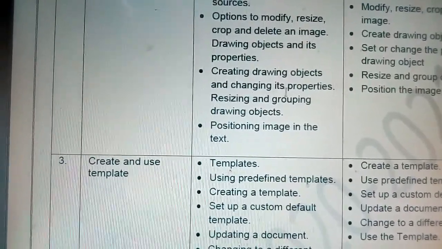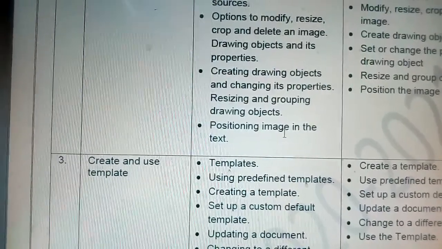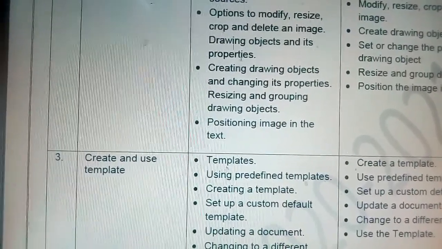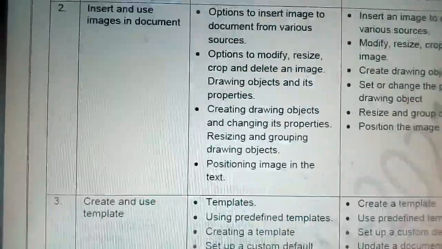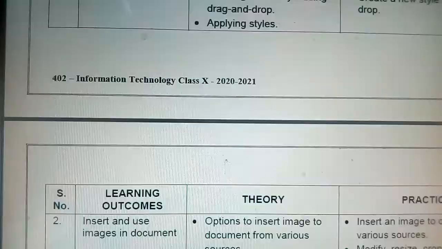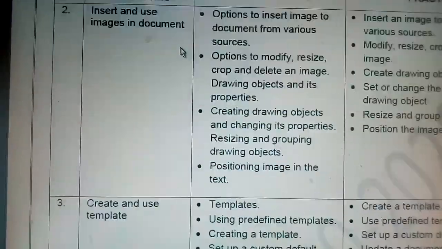All these things except this grouping. We have completed this unit chapter. This one is unit 1 session 2, we have completed.